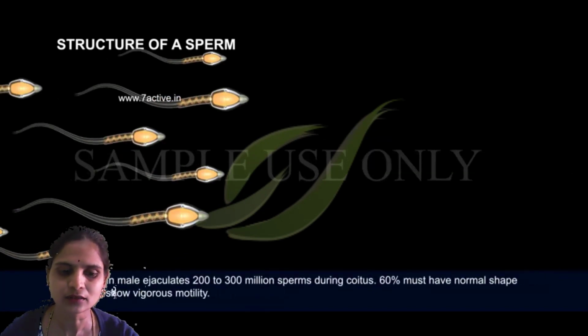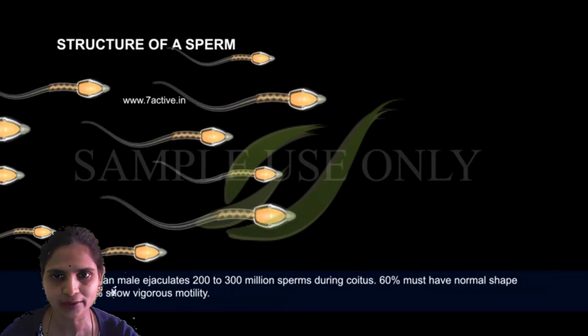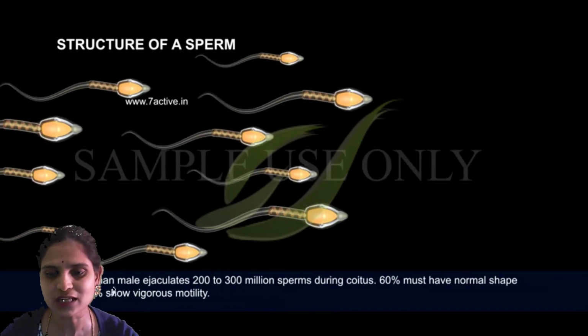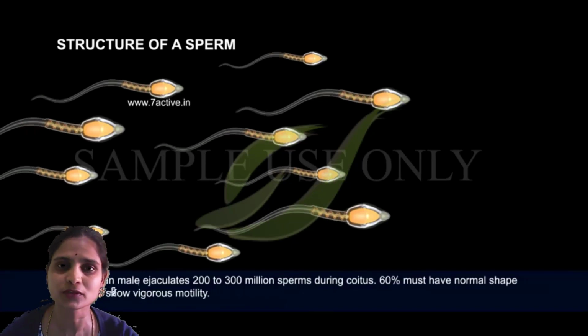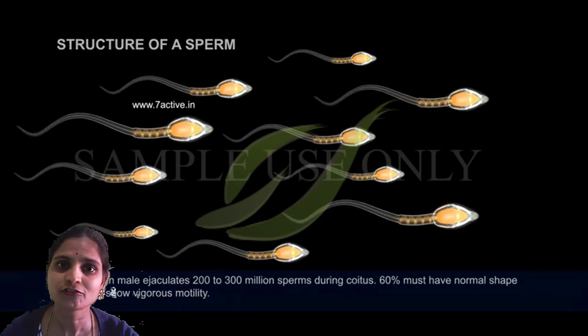So we can see that around 200 to 300 million sperms will be ejaculated. 60% must have normal shape and 40% should show vigorous motility for fertilization. So till here I just briefed the structure of sperm. Full details you can see in the last video. Now I'll discuss oogenesis.